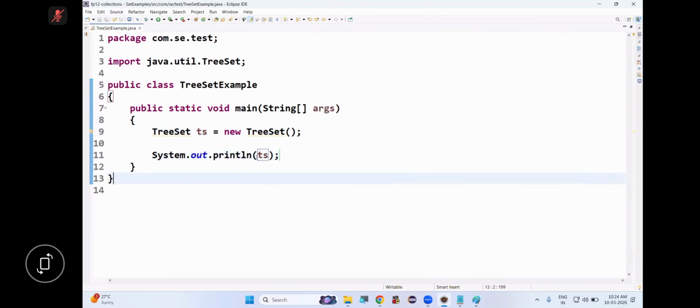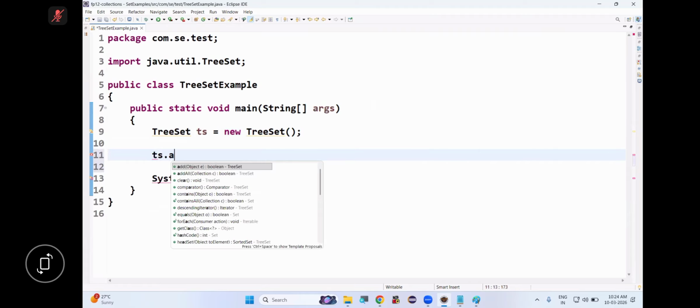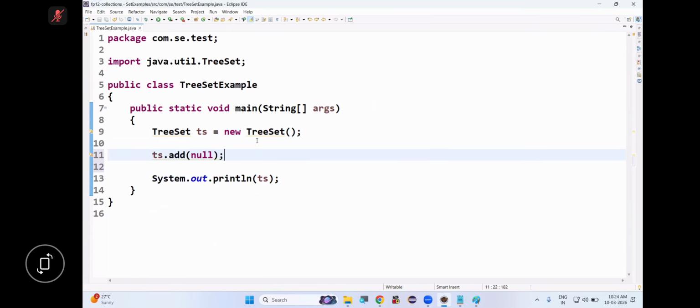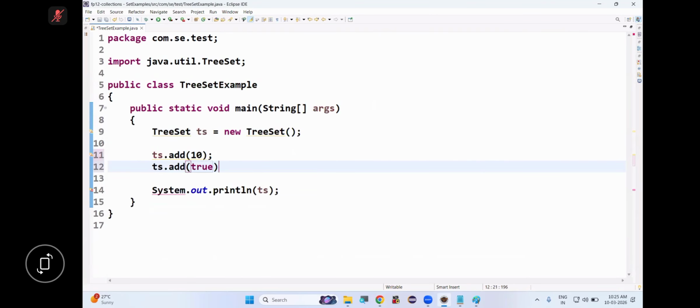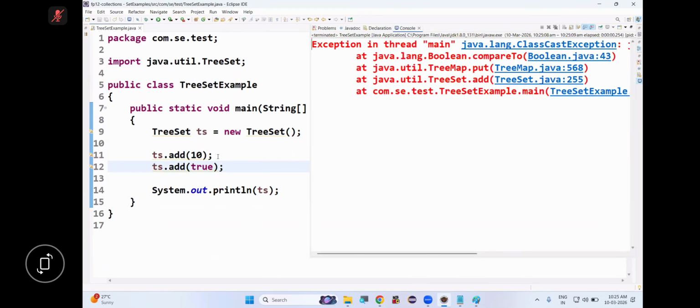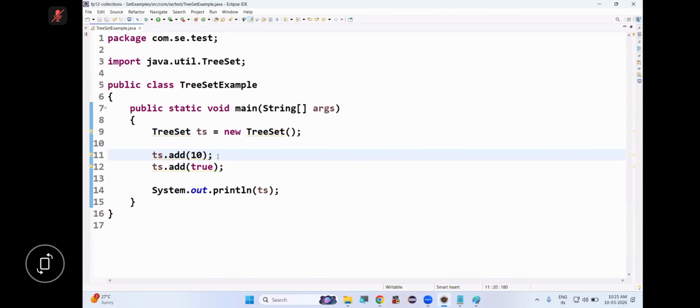Nothing is there. Now I'm adding null. So tell me what happened. If you add null, it will throw a NullPointerException, even on an empty TreeSet. Is this clear? Okay. So suppose I'm storing 10, then ts.add(true). Tell me, valid? Exception, ClassCastException. Objects must be homogeneous. So let's use generic type. Shall we? I will take generic type as Integer, or String I will take.